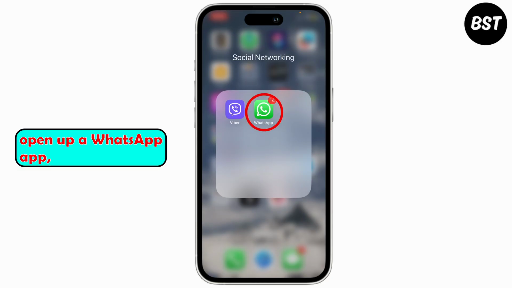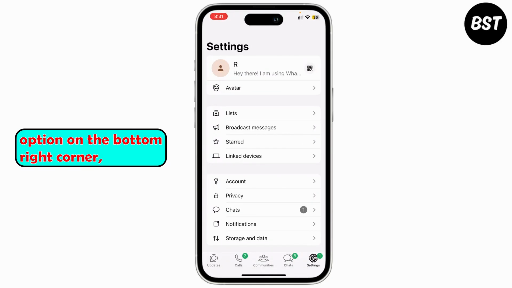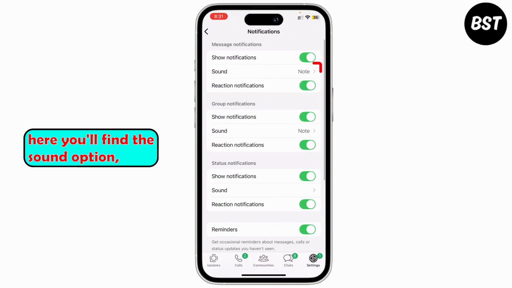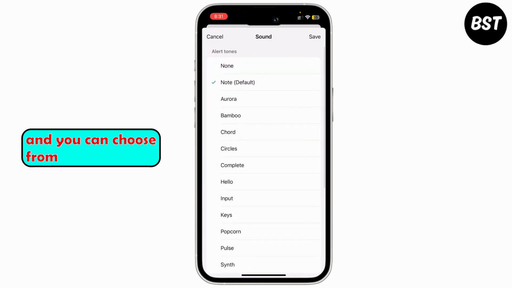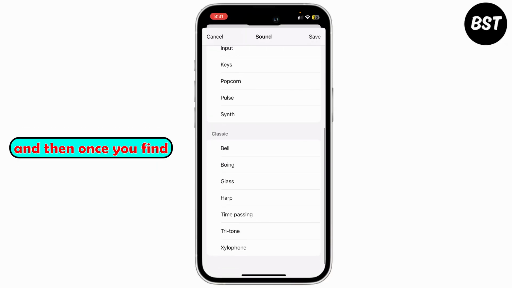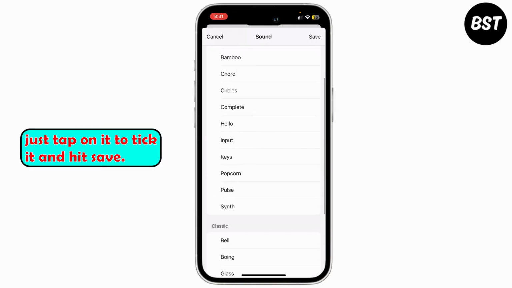Open up the WhatsApp app, then go to the settings option on the bottom right corner, and then go to notifications. Here you'll find the sound option and you can choose from any sound available here. Just tap on the sound to preview it, and once you find the sound that you like, just tap on it to tick it and hit save.